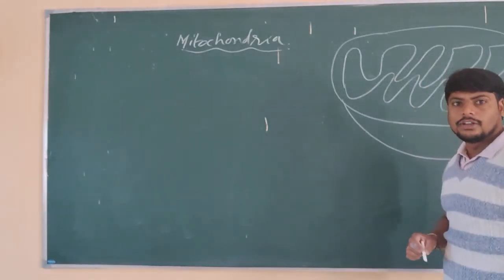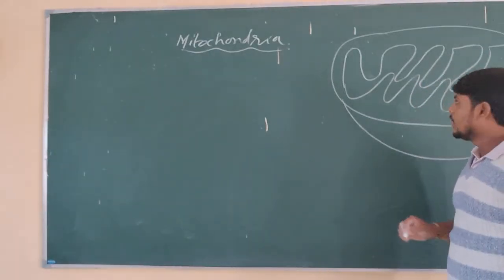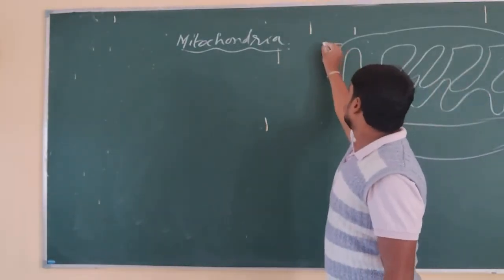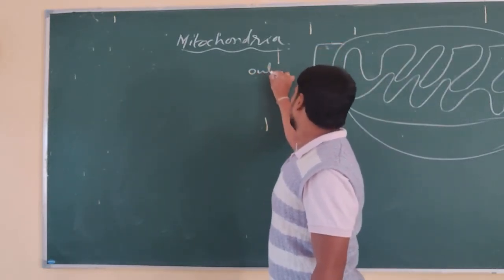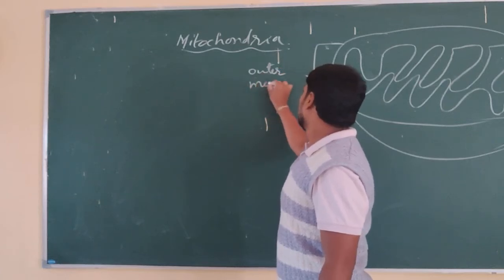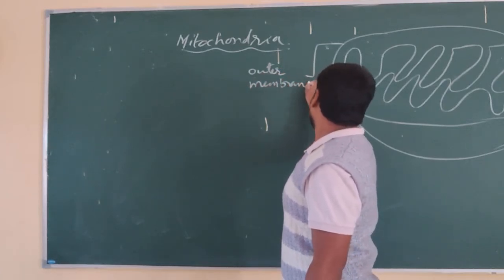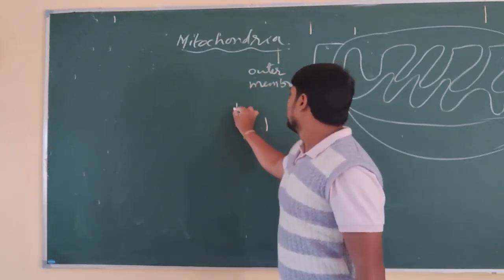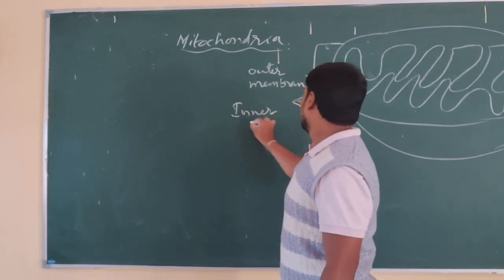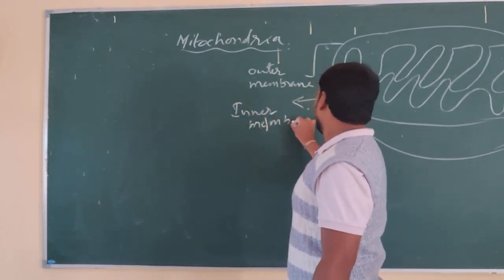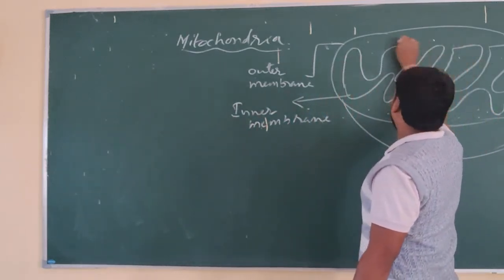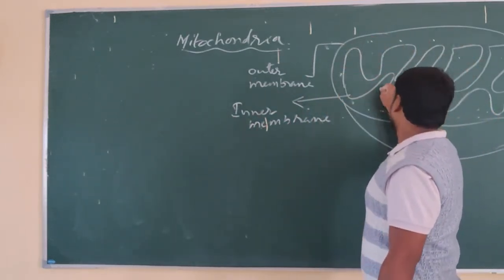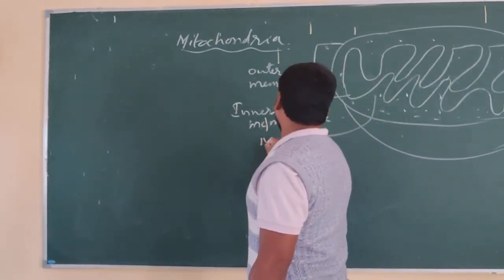This is the outer membrane, and this is the inner membrane, and inside it is filled with fluid called the matrix.